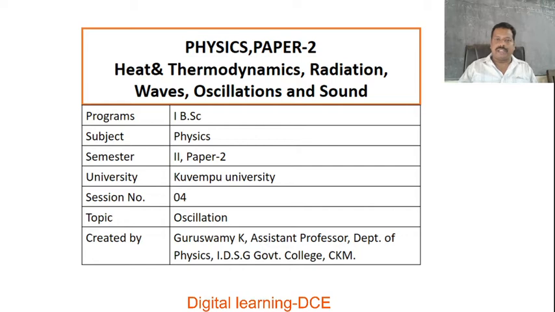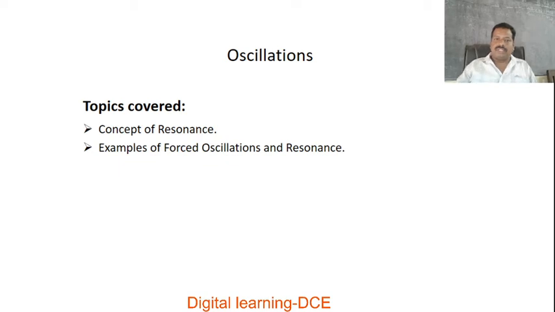In this video, I am going to discuss the fourth lecture on oscillation. This chapter belongs to the program First BSc Physics, second semester, paper 2. The title of the paper is Heat and Thermodynamics, Radiation, Waves, Oscillation and Sound. In this session, we should discuss the concept of resonance and examples of forced oscillations and resonance.